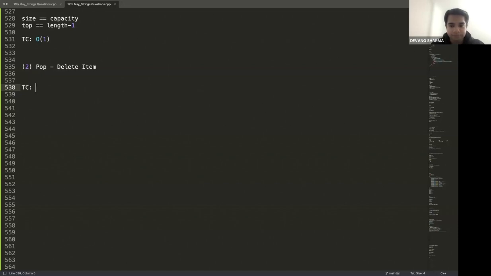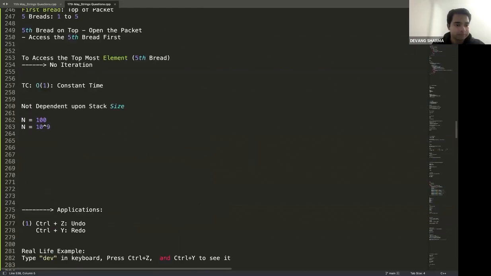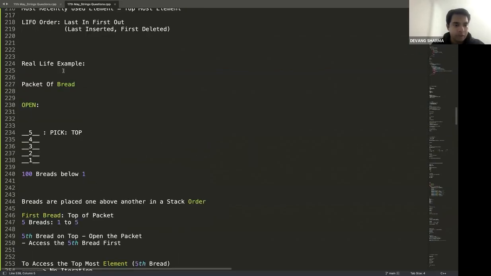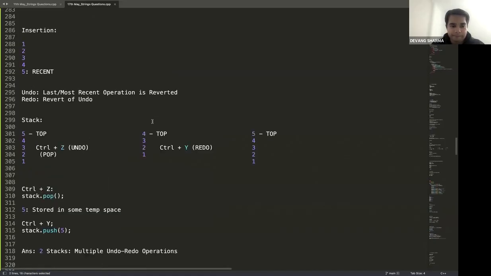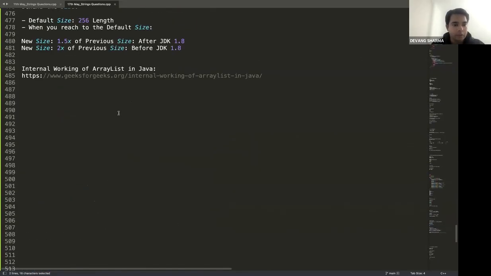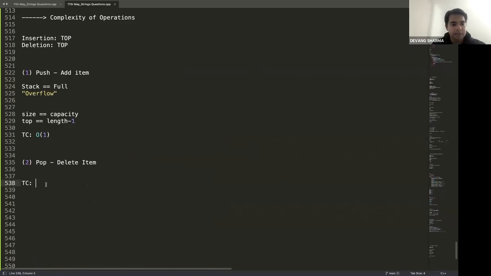Come on, guys, put it in the chat. Go back to the packet of bread whenever you're confused with any question in stack. Packet of bread, I have to take the topmost element. What is the complexity? Correct. To take the topmost element, the complexity is big O of 1.